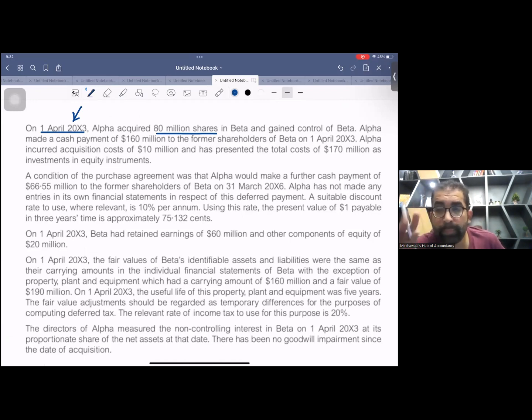So there is a total 2-year gap between the acquisition date and the SOFP date. This gap is very important because in SOFP everything is as at. So for many things you have to do cumulative transactions of 2 years, because SOFP is as at, not for the year.